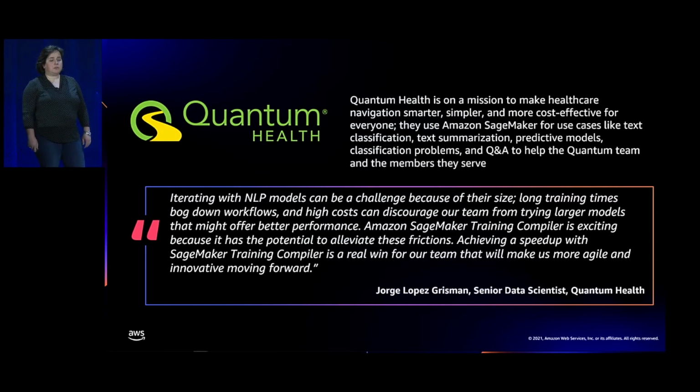Quantum Health is using training compiler to enable experimentation with new models and larger data sets. Quantum Health uses NLP for text summarization and classification to help its members navigate their healthcare decisions in a smarter, simpler, and more cost-effective way. NLP is a rapidly developing area of research. SageMaker training compiler helps Quantum Health to experiment with new models faster by reducing training time and cost overhead, making them more agile and innovative.